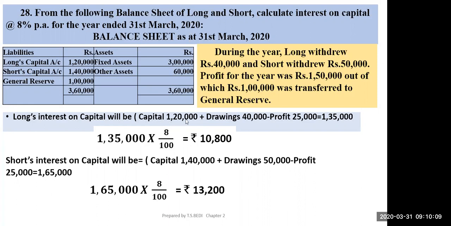Capital at the end, plus drawings, minus profit already credited. You can note down the formula. Capital at the end plus drawings minus profit already credited.